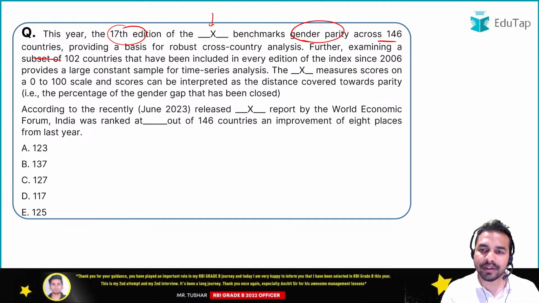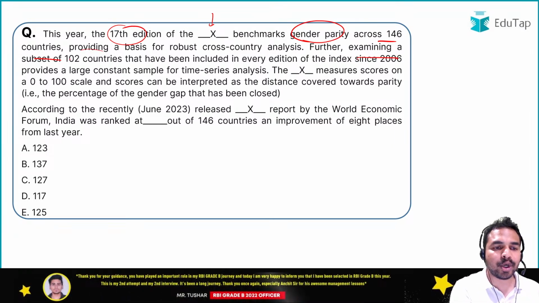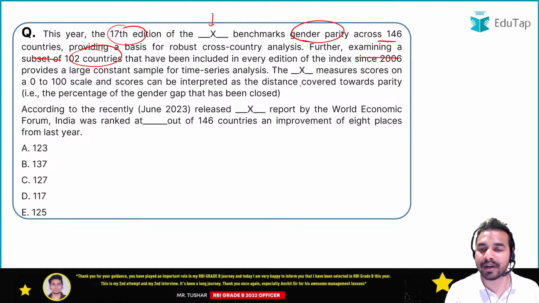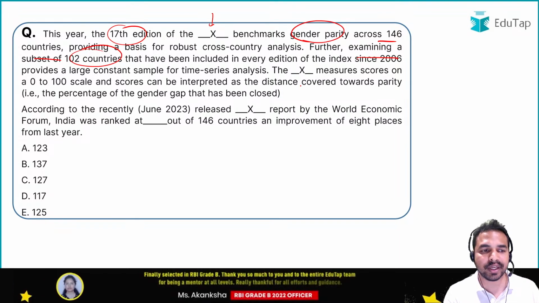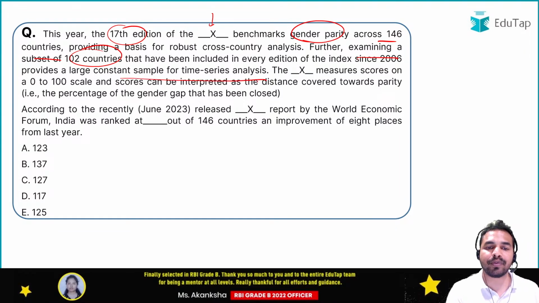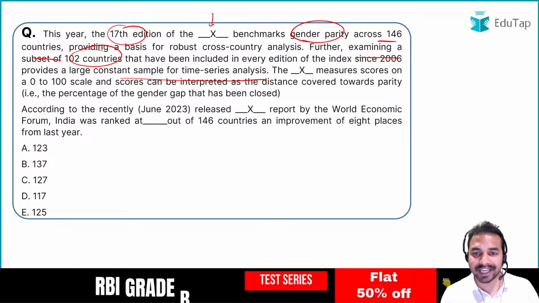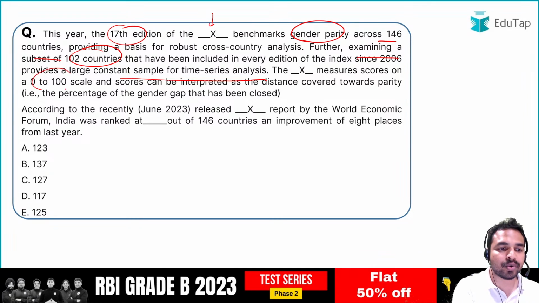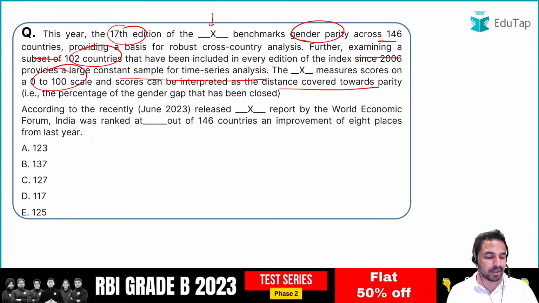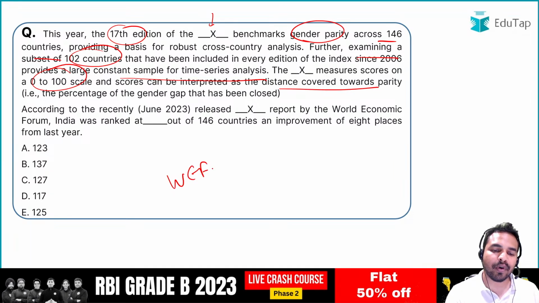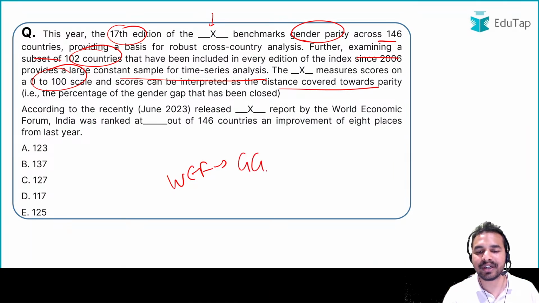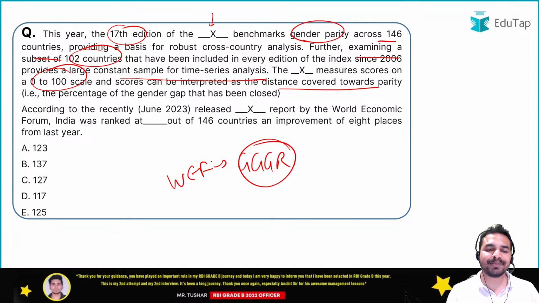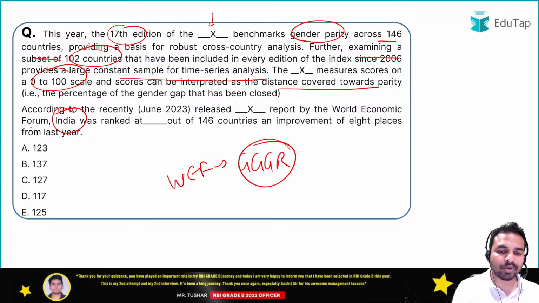Okay, further examining a subset of 102 countries, it has been included in every edition of the index since 2006, provides a large constant sample for time series analysis. The index measures scores on a scale of 0 to 100, and scores can be interpreted as a distance covered towards parity. So guys, what is the name of that report which we are talking about? That is a report launched by the World Economic Forum, and the name of the report is Global Gender Gap Report. Okay, so as per the report, what was India's rank out of 146 countries?